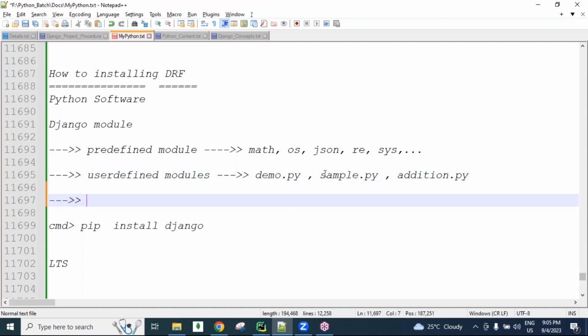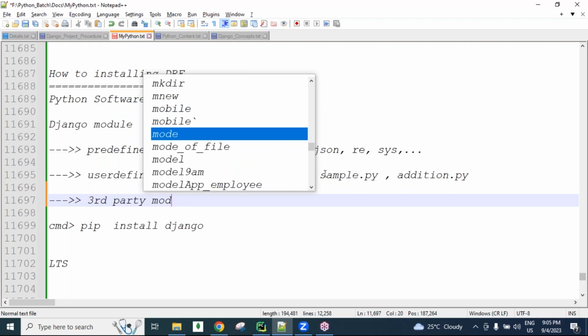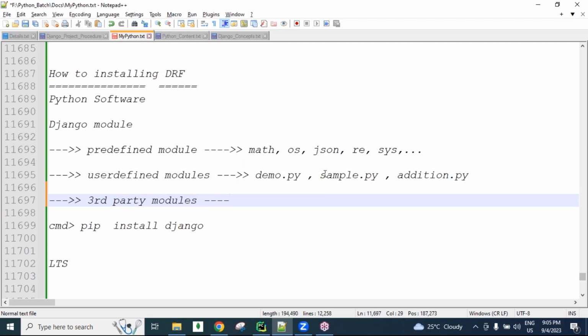Next, the third one is third party modules, guys. Third party modules means they do not come along with the Python software, and as a developer we are not developing them. Some third party people, some other people, developed them and kept them on the internet and maintained them there. From the internet we download and install them. These modules are called third party modules.